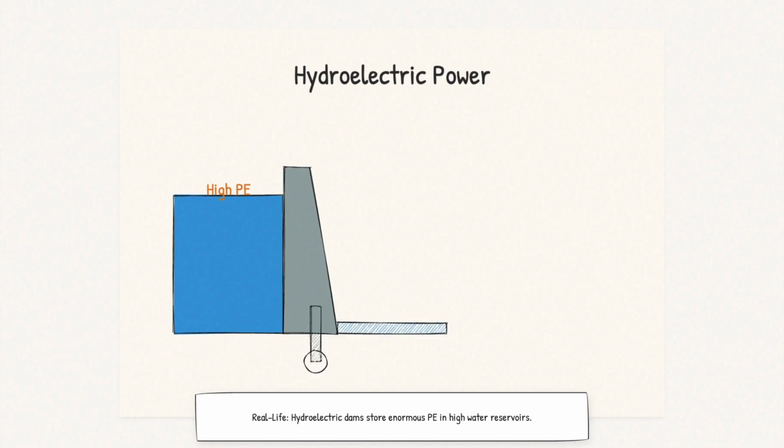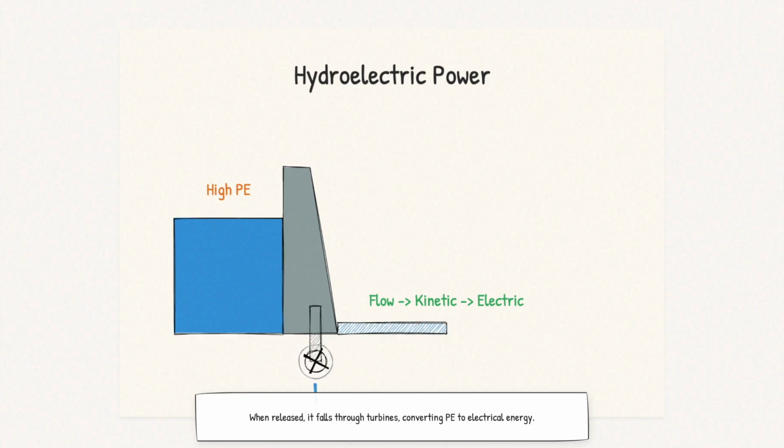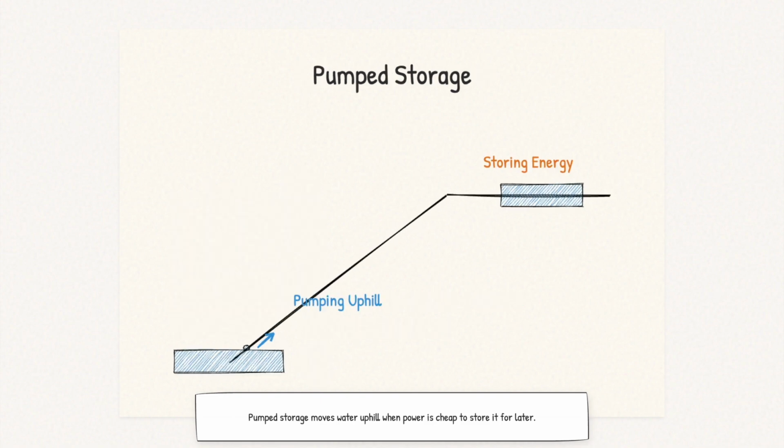Hydroelectric dams use this equation directly. Water stored high in a reservoir has enormous potential energy. When released, it falls through turbines, converting that potential energy to kinetic energy and then to electrical energy. Pumped storage facilities actually pump water uphill when electricity is cheap, storing energy as gravitational potential energy, then release it to generate electricity when demand is high.